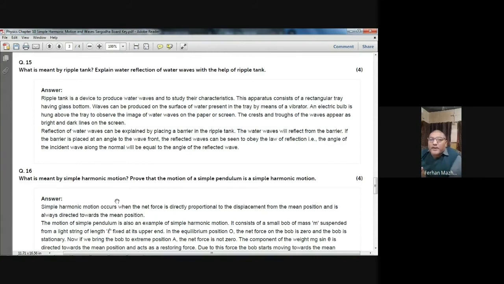This topic, basically, is not included in the syllabus. So, because this was in the assessment, we are doing this. Otherwise, you can skip this.